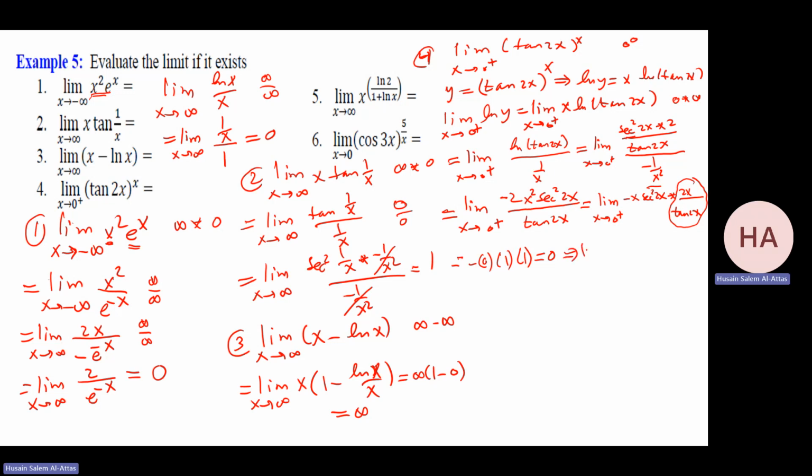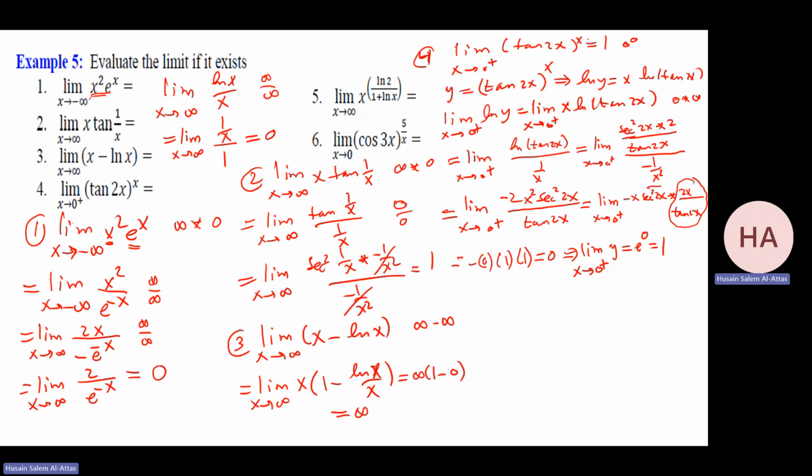So the limit as x goes to 0 from the right of y, tan 2x to the power x, will be e to the power 0, which is 1. So the answer of this limit is 1. It's not 0. It's 1. Number 5.